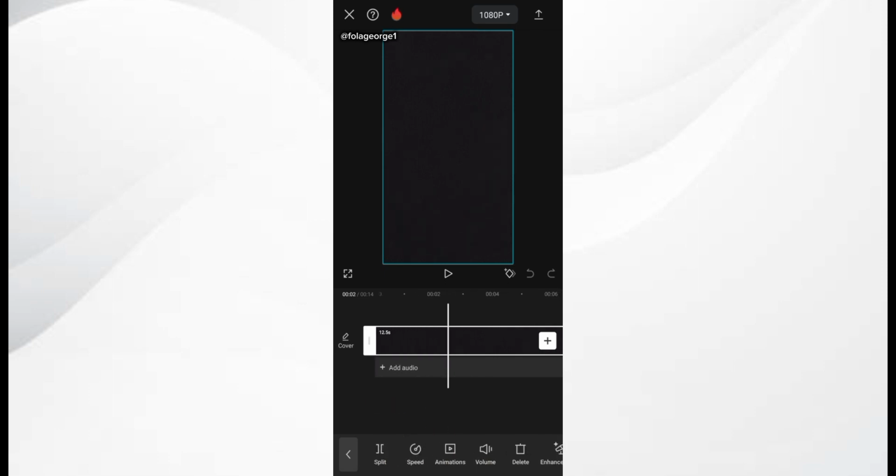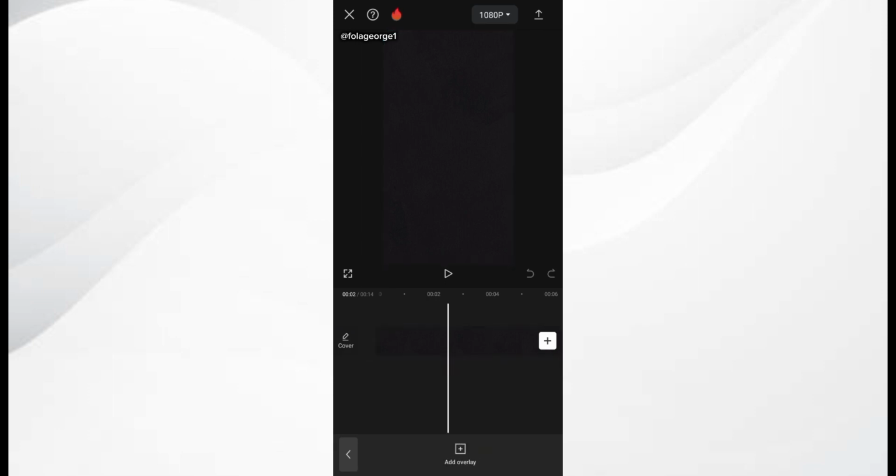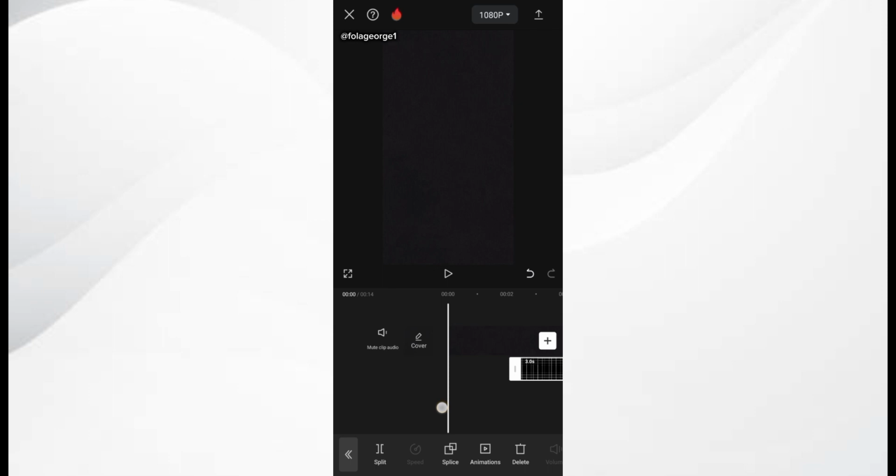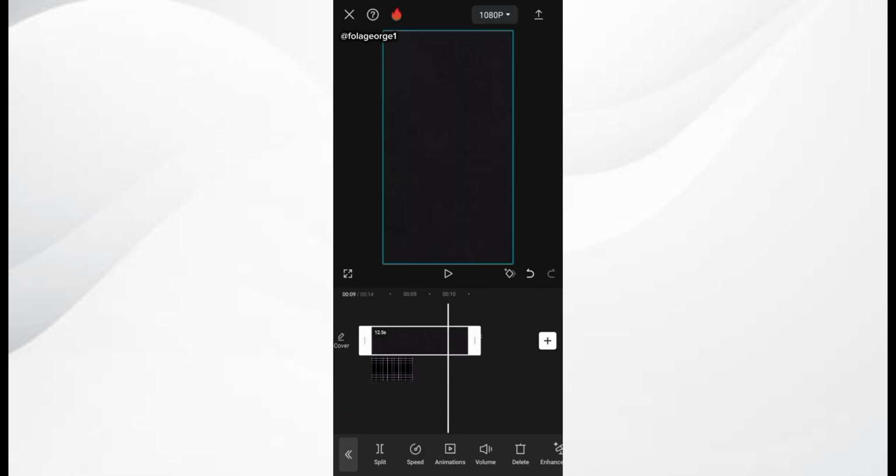I'll simply go to overlay, click on overlay, and go to my images to bring in something known as white paper. I'll wait for that to load. Okay, this is it, this black and white lines. I'll add it right there and extend it a little bit more, right? So I simply extend the duration of this. If I want to extend the duration, I click on it and click on speed.